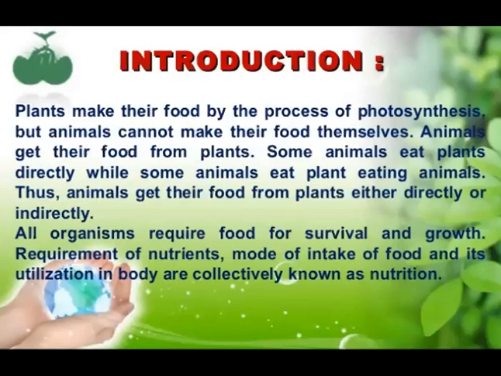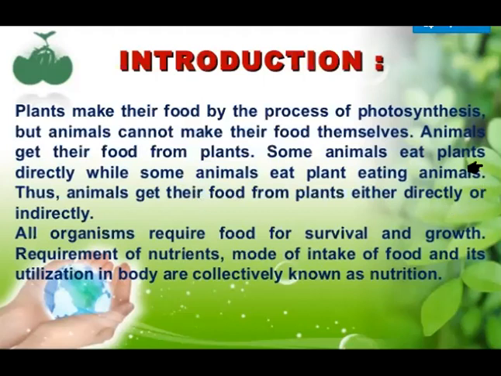In the previous chapter, we have studied that nutrition is of two types: autotrophic nutrition and heterotrophic nutrition. Basically, plants make their own food by the process of photosynthesis. That's why they are known as autotrophic, whereas animals cannot make their food themselves. That's why animals are known as heterotrophic organisms. Animals get their food from plants. Some animals eat plants directly while some animals eat plant-eating animals.